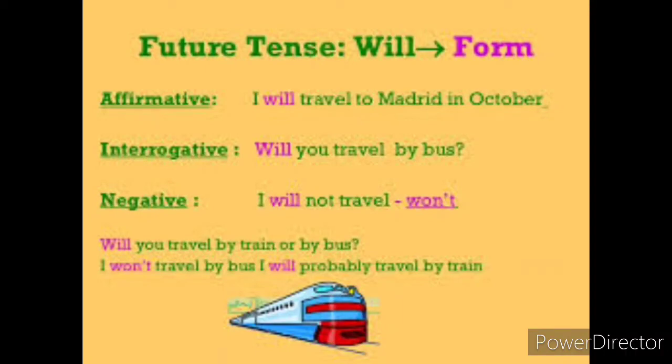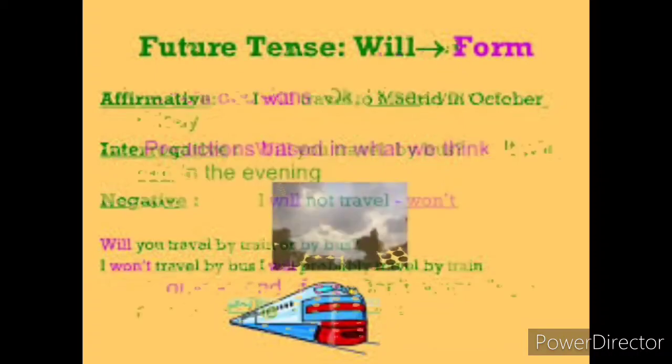Then the negative form: I will not travel or I won't travel. This is the negative form. So in simple future tense, this is the will form with positive, negative and interrogative sentences. Will you travel by train or by bus? I won't travel by bus. I will probably travel by train.